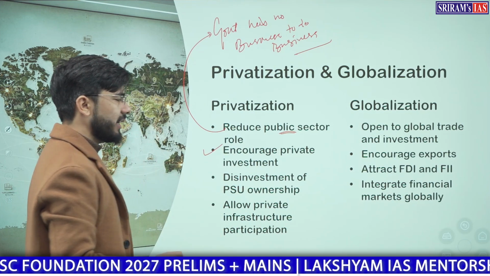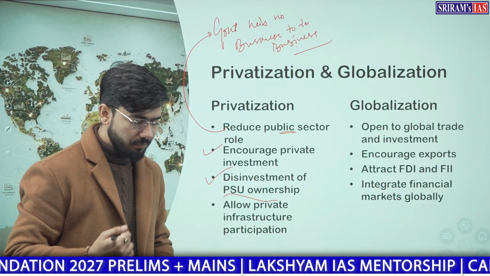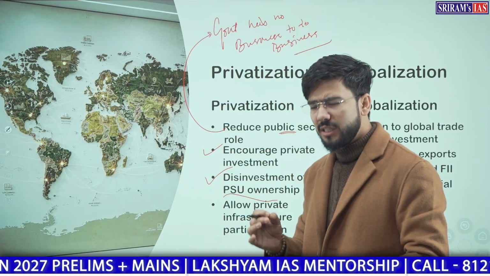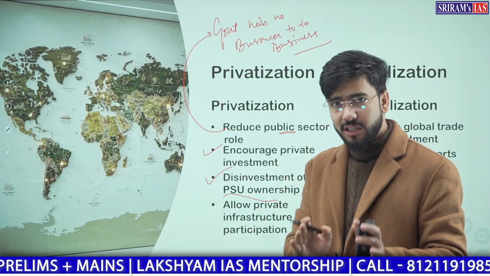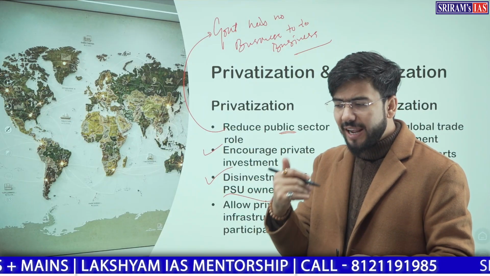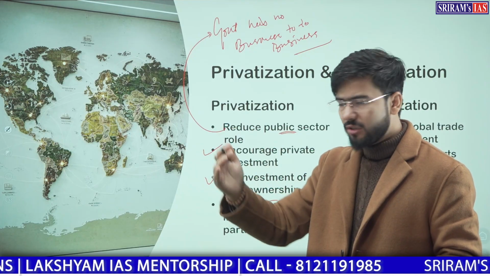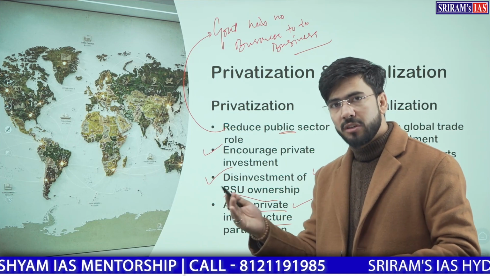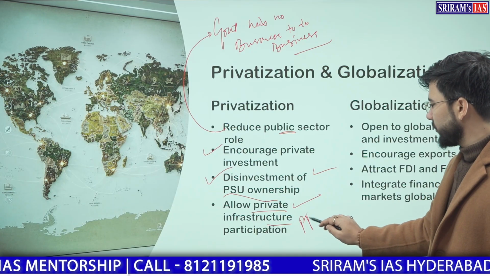We encouraged private investment. Disinvestment in public sector undertakings began, which means that for multiple PSUs, whether ONGC, BHEL, GAIL, SAIL or Coal India, we started to sell off shares. We allowed private infrastructural participation through HAM, BOT, multiple other models, or PPP.